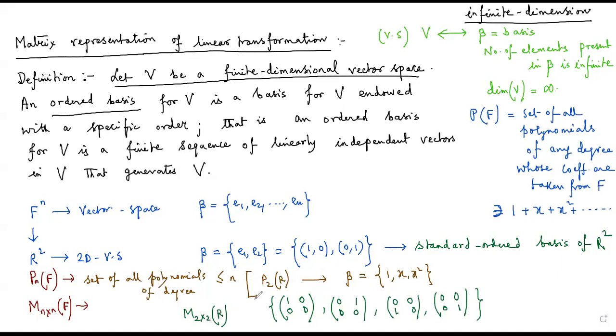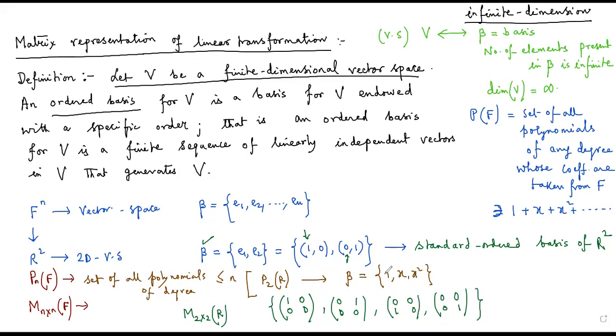Why are these things called ordered? It is because of the following reason. If I talk about this particular basis beta, when I talk about the elements 1, 0 and 0, 1, in the ordered pair we first consider 1 and then 0. And then 0 takes the position and it interchanges. So next, 0 takes the position of 1 and 1 takes the position of 0. So a proper sequence is being maintained, 1, 0 and 0, 1.